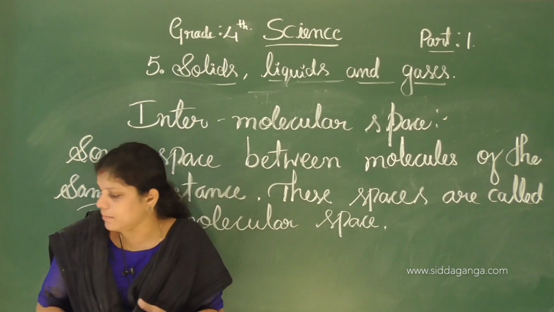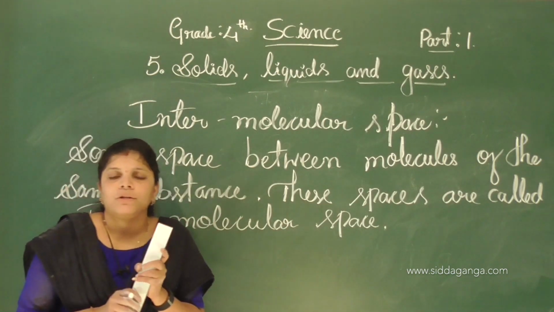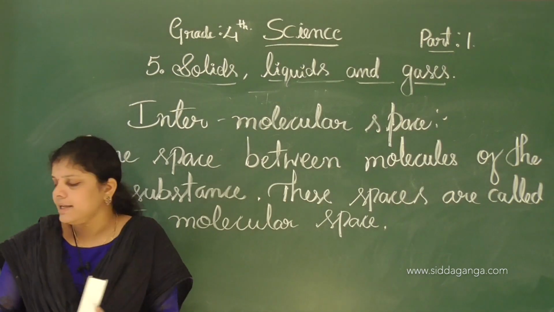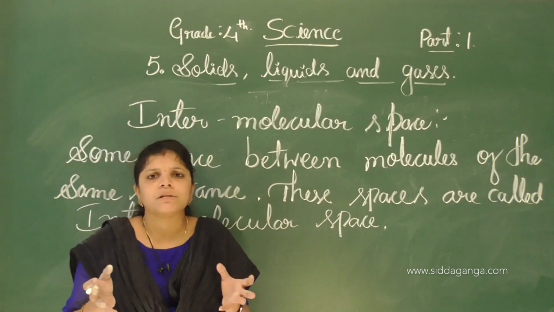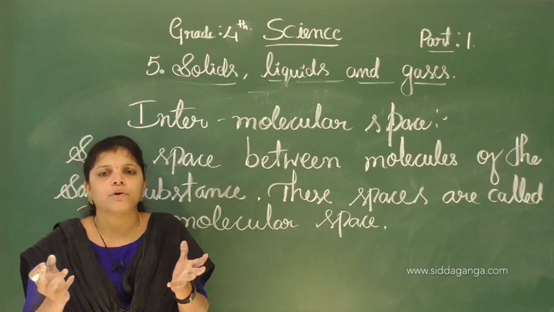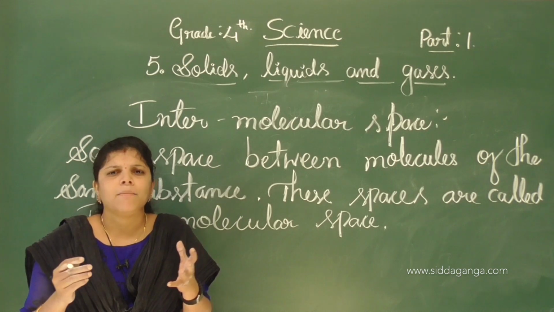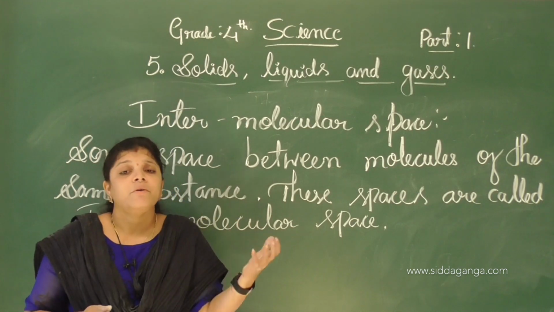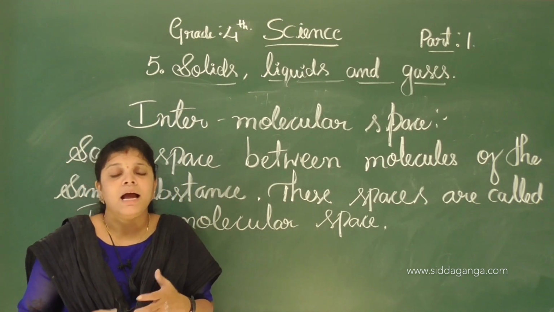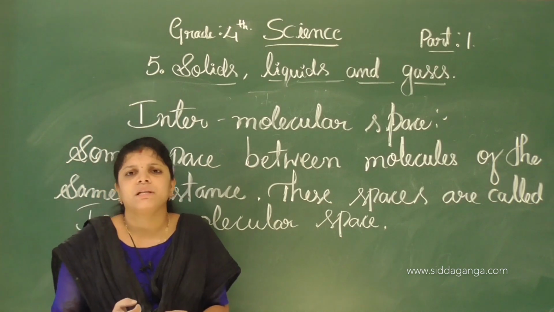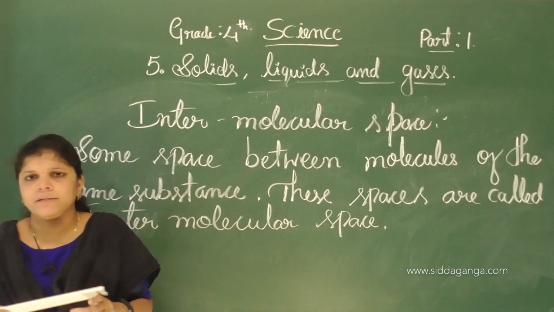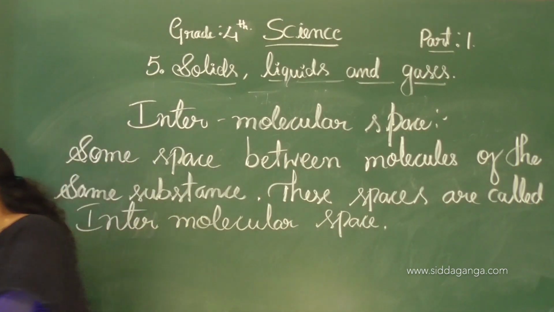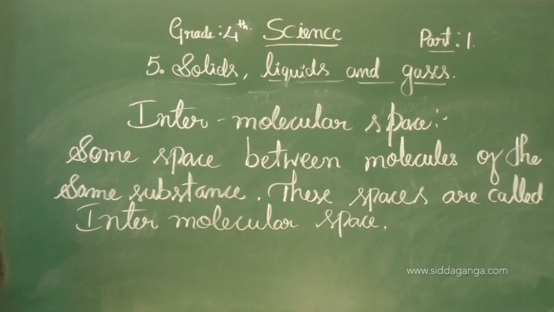Okay, see, for example, when we take this metal rod, the metal rod molecules are closely packed. Some molecules are closely packed, some are loosely packed, and some molecules are freely moving in space. See, for example, this metal rod's molecules are very closely packed.